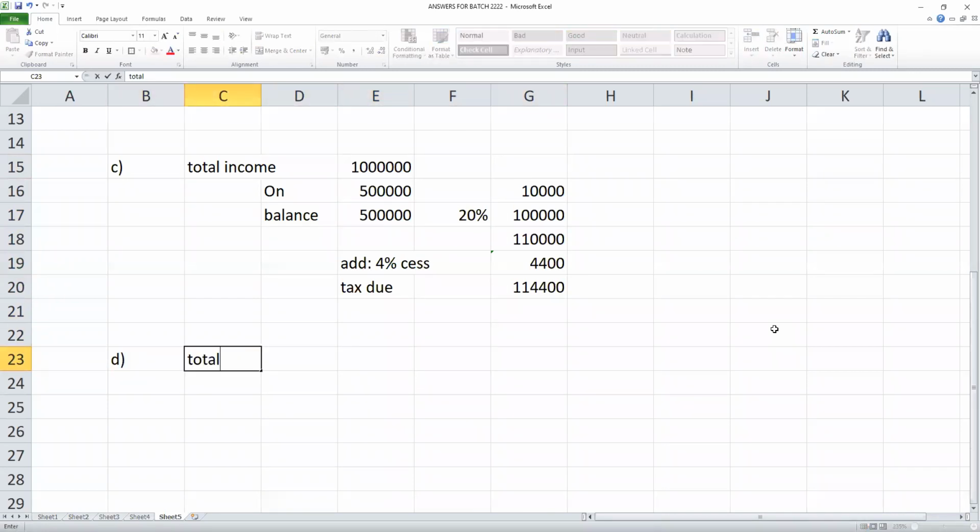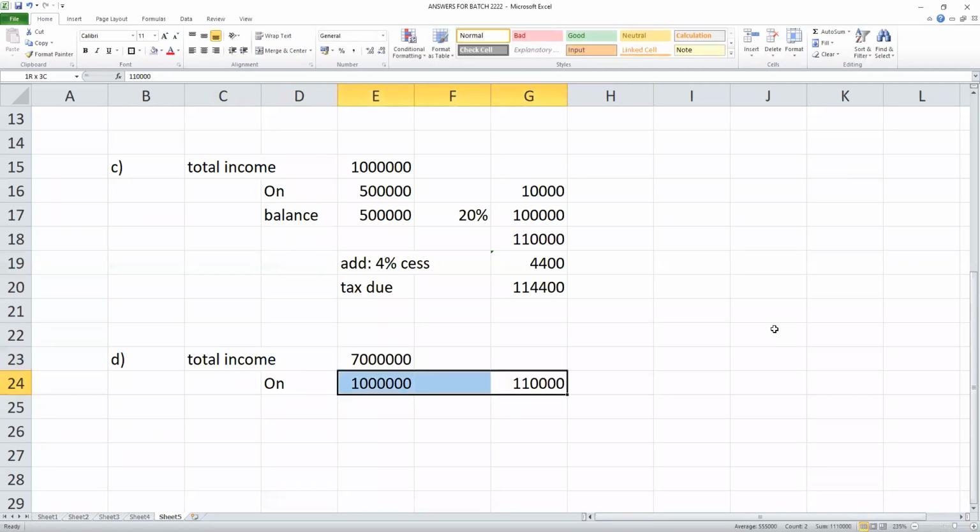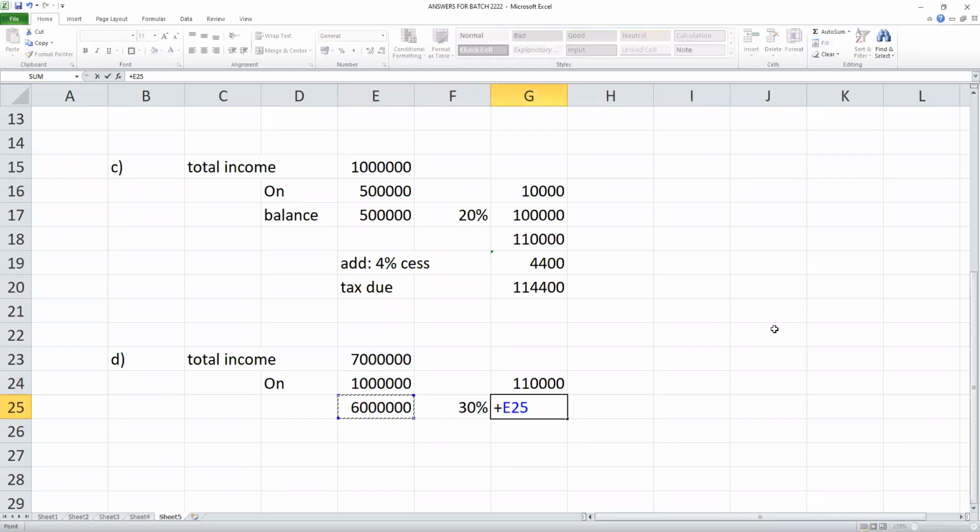Next, total income of 70 lakhs. On the first 10 lakhs, for a senior citizen it is 1,10,000, whereas for the general category we have to write 1,12,500. On the balance, tax is 30%. What is 30%?